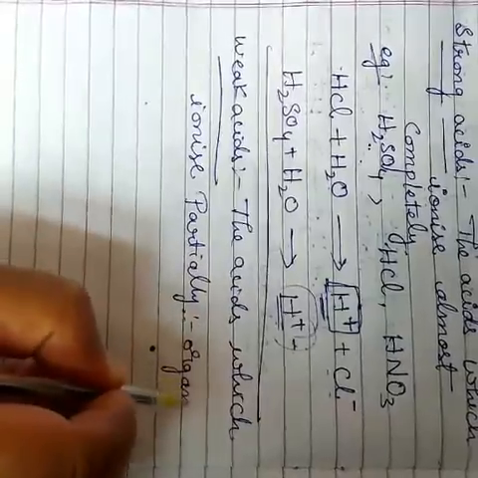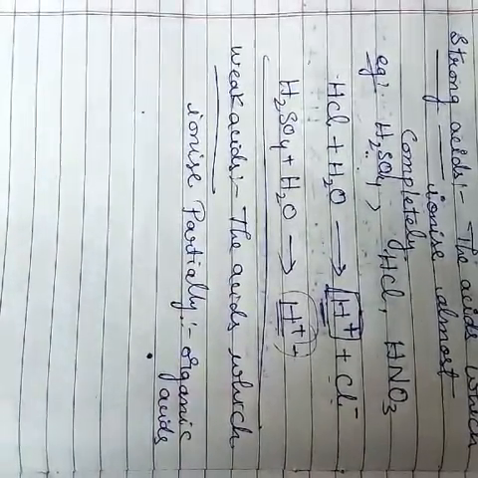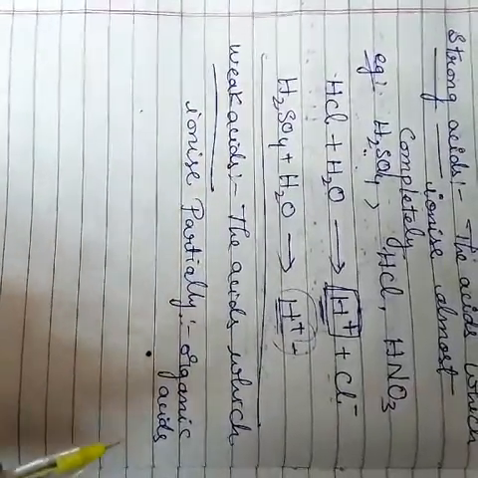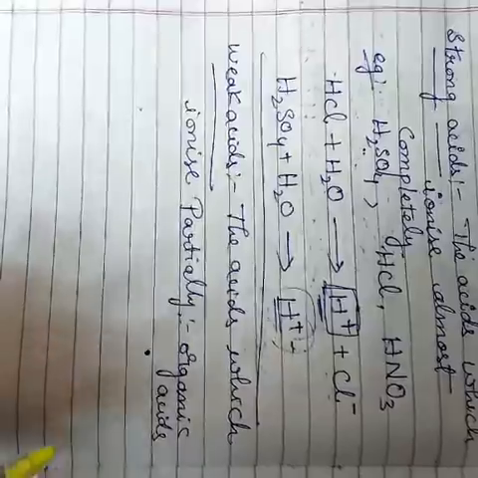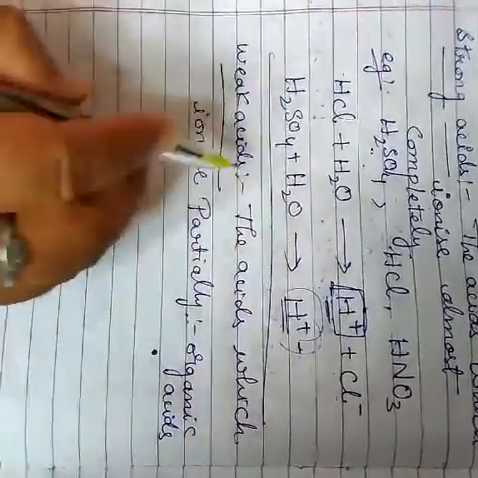Yesterday I told you what organic acids are. Organic acids are edible acids available in fruits: apple, tamarind, grapes, lemon. These are called organic acids.